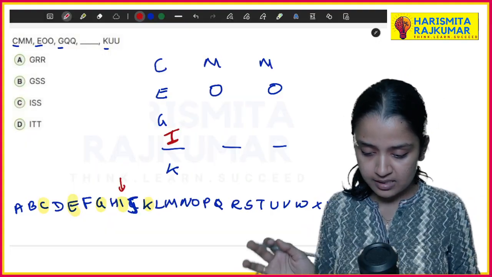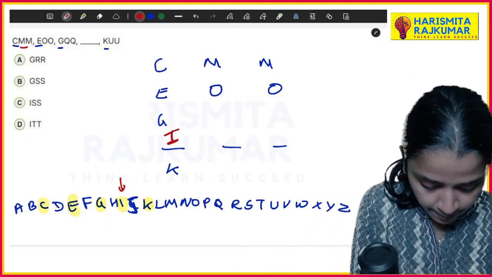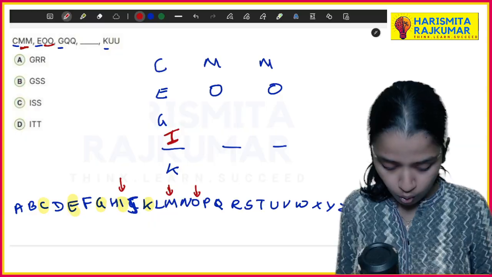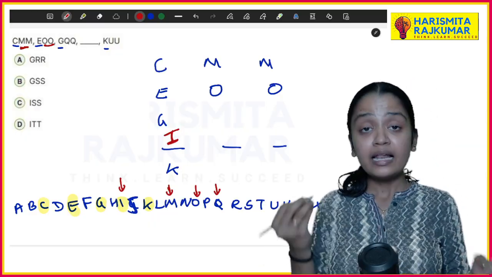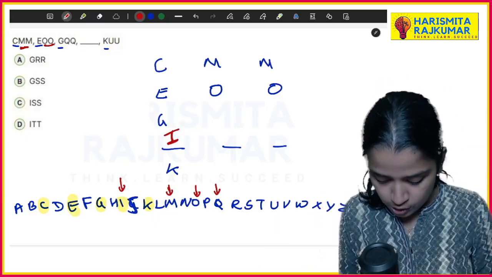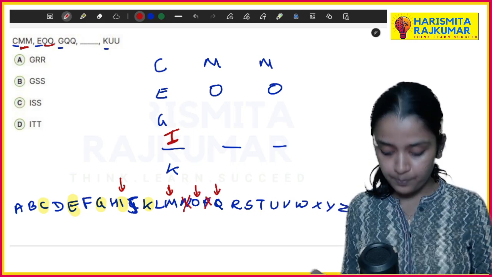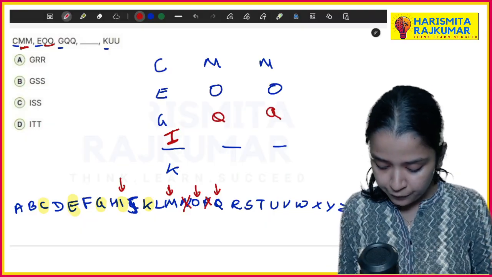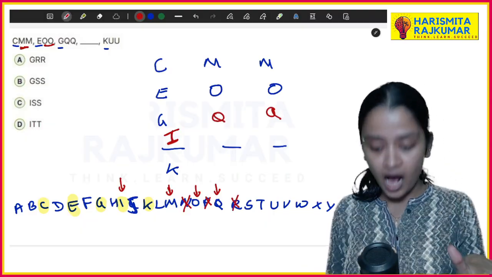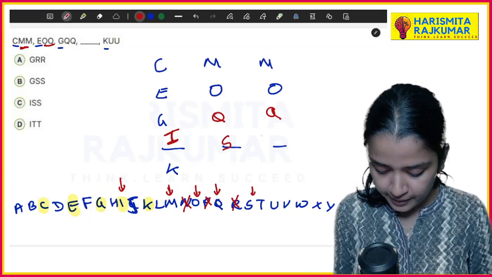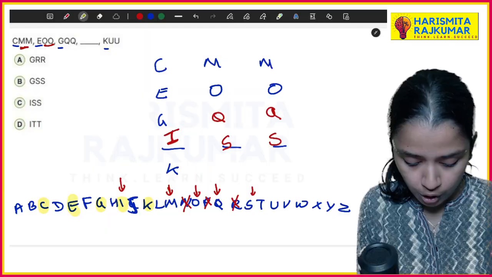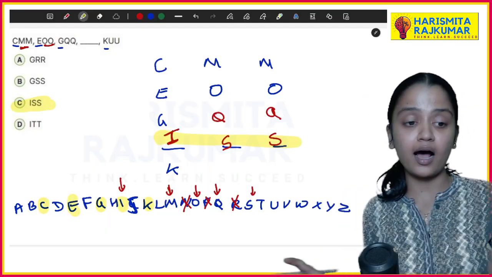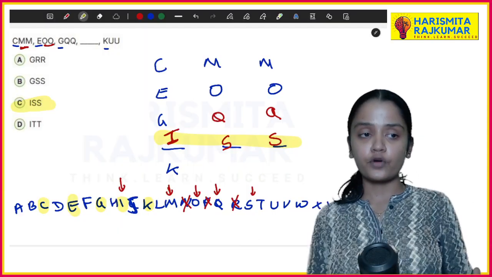Now, what is the next one? M, then it goes to O, then it goes to Q. Likewise, it also skips. So it is skipping N, it is skipping P, right? So this is Q here. Then if it skips R, it should go to S. So it will be double S here. So your series here will be ISS. So this is what they asked. So this is your answer for your question.